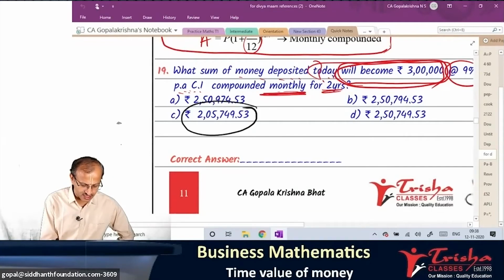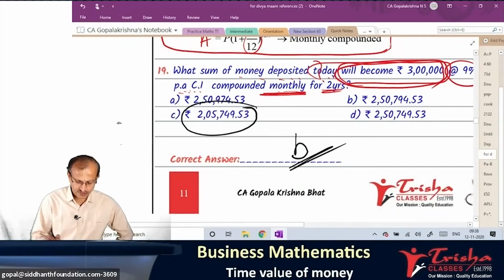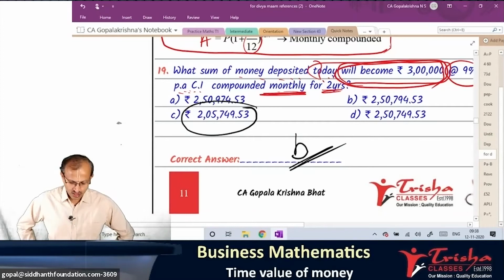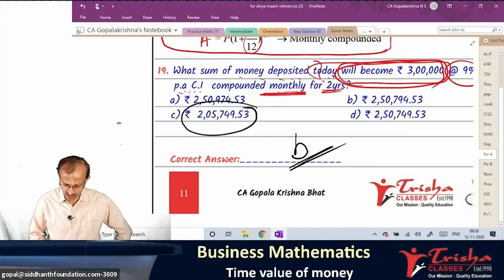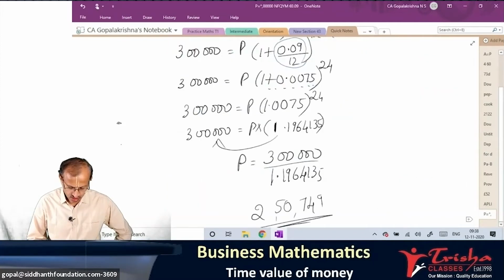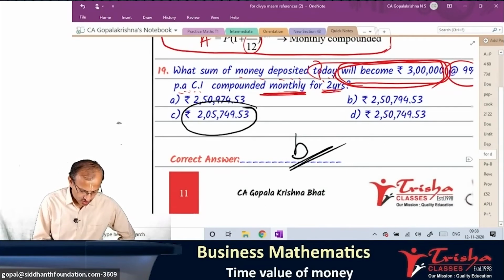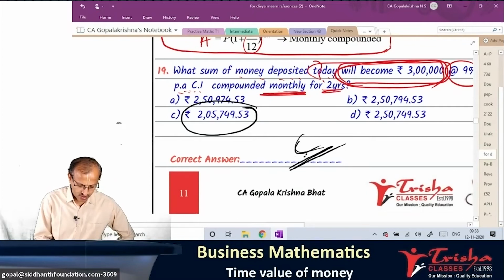The right answer choice is B. 794 or 749? C? C, okay. So it's C, 2,50,749. This is correctly written, marked out here, but the option is C. Okay. Answer is C.